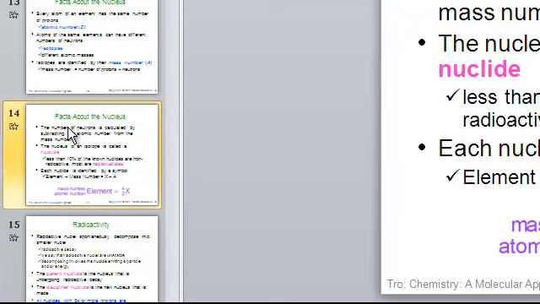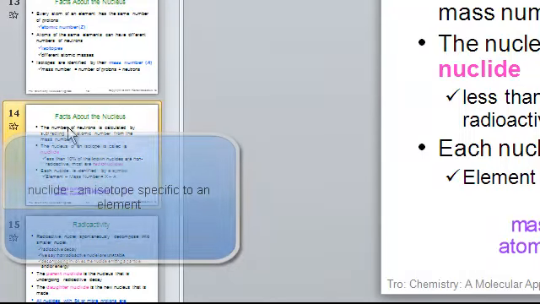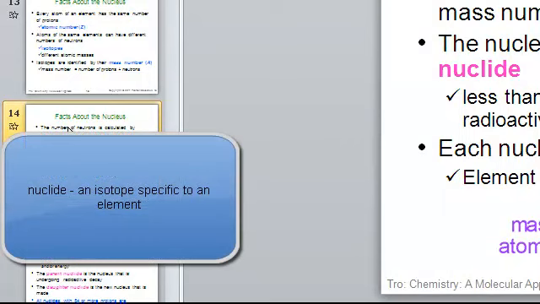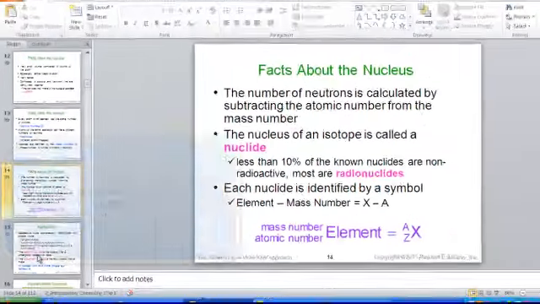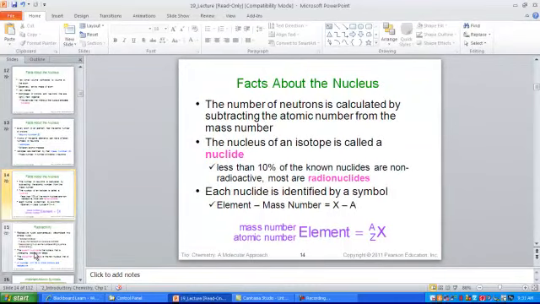So facts about the nucleus would say that any isotope consisting of protons and neutrons can differ by the number of neutrons, but they must have the same number of protons. An isotope specific to that element is called a nuclide, N-U-C-L-I-D-E. Now look at this stat. Less than 10% of the known nuclides are non-radioactive.